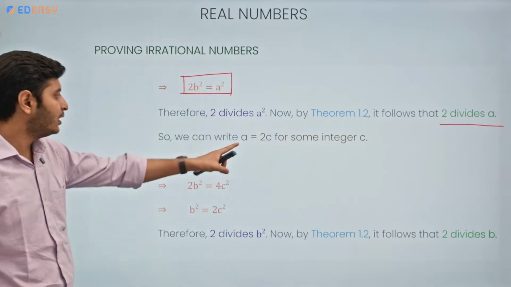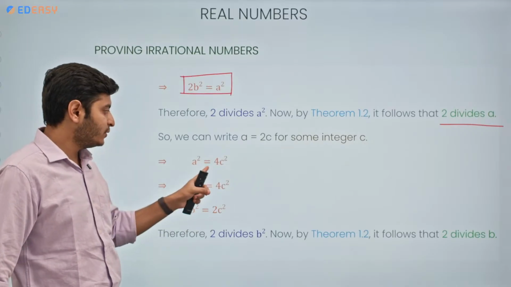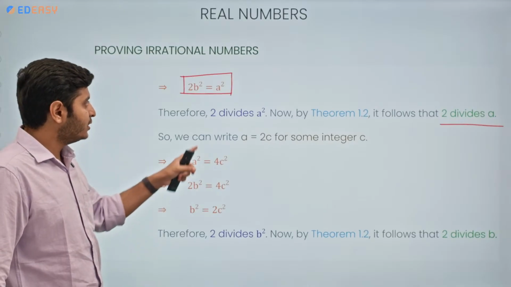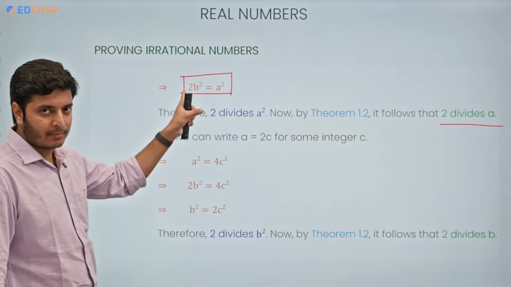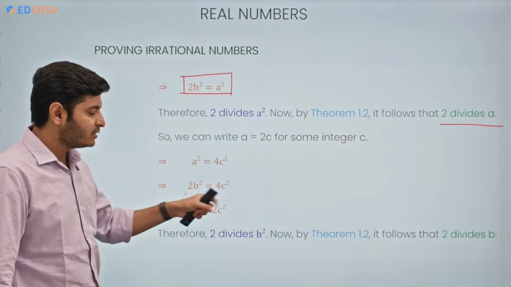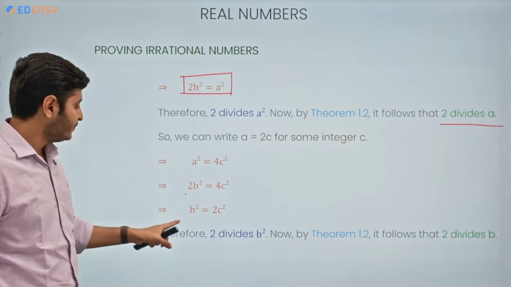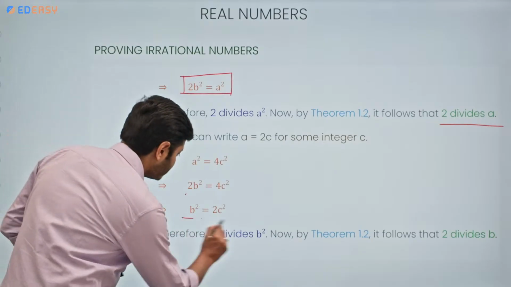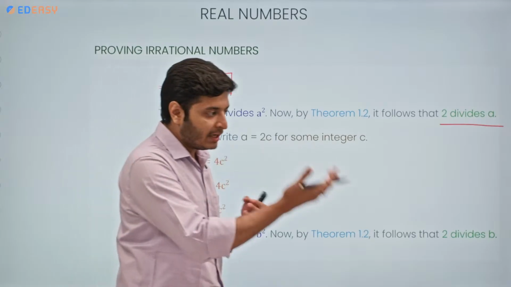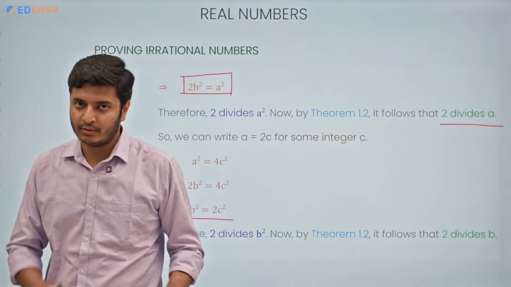Now square this equation on both sides. So it becomes a square equals 4 into c square. Now a square is also equal to 2 into b square, so we are going to substitute this value here. So 2 into b square is equal to 4 into c square. 4 and 2 are divisible, so the b square value comes as 2 into c square. So when 2 is multiplied with c square, it gives us the value of b square.